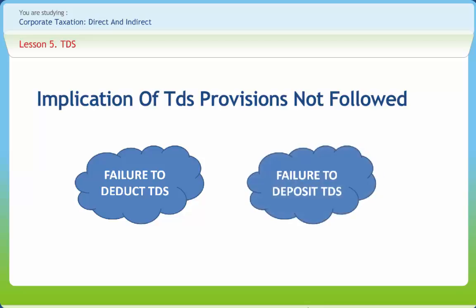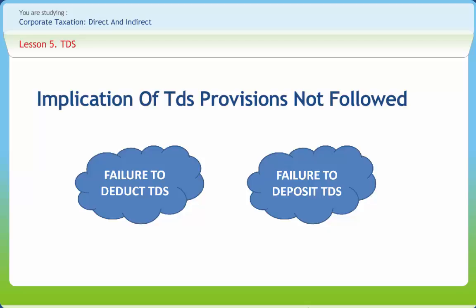If a person, after deducting TDS, fails to deposit the same, then the person responsible for deduction is treated as assessee in default. A penalty of a sum equal to the amount which he failed to deposit, Section 271C.